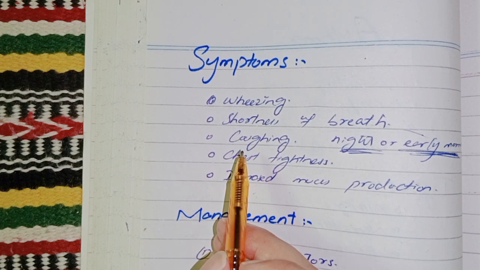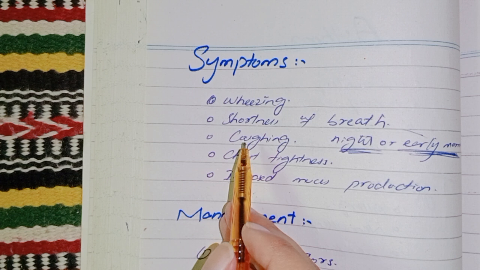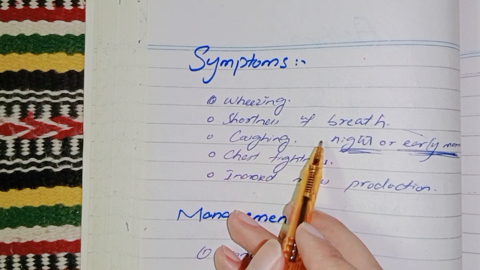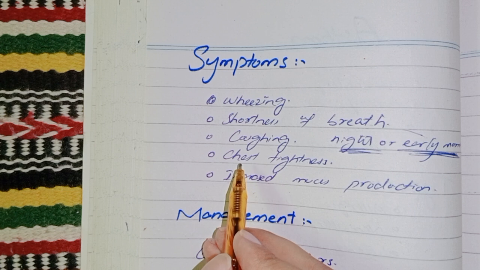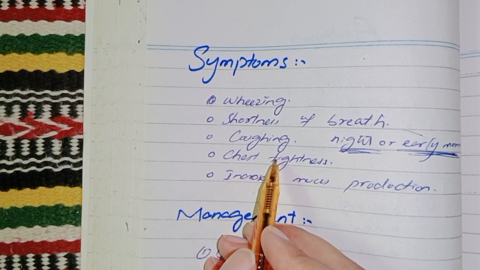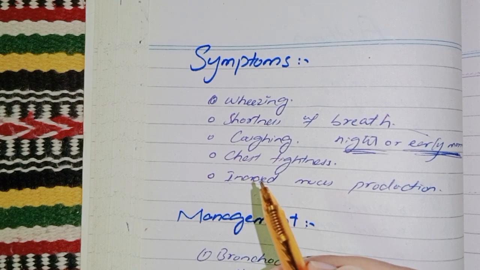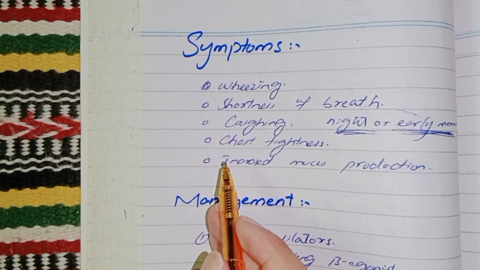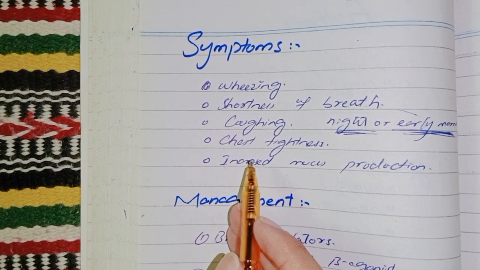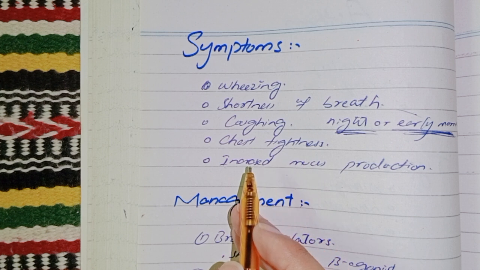Our second symptom is shortness of breath, means difficulty in breathing or feeling breathless. Third most common sign and symptom of asthma in asthmatic patient is persistent cough, often worse at night or early morning. Our fourth most common symptom is chest tightness. Sensation of tightness or pressure on the chest, means you are feeling heavy burden on your chest. And our fifth common symptom is increased mucus production, excessive mucus that may be thick and sticky.